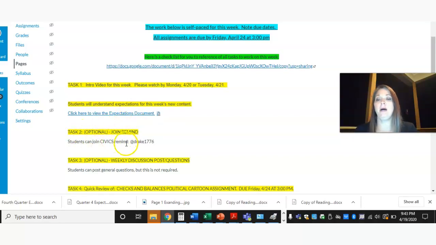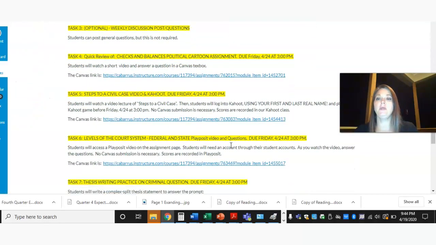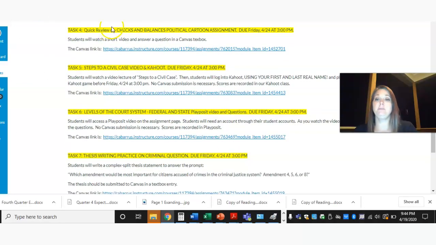Task 2 is the optional remind, join. And then task 3 is the optional weekly discussion post. Again, it is only optional. The task 4 is where the assignments begin. So this is going to be a quick review of the checks and balances political cartoon assignment. It's going to be due, like all assignments, Friday, April the 24th at 3:00 p.m.